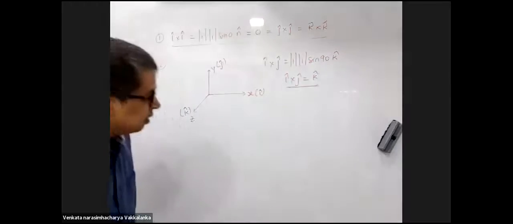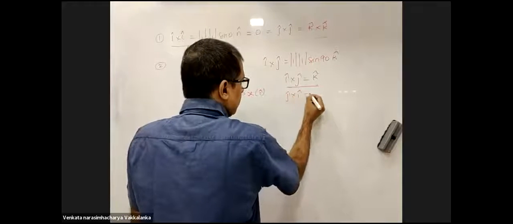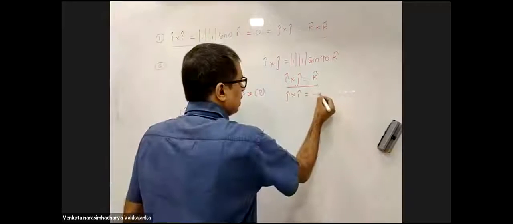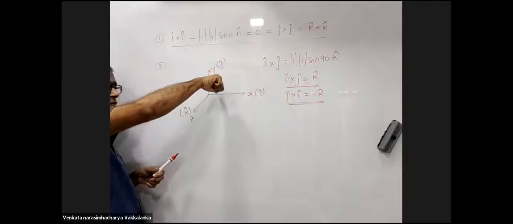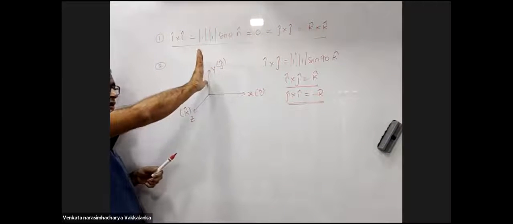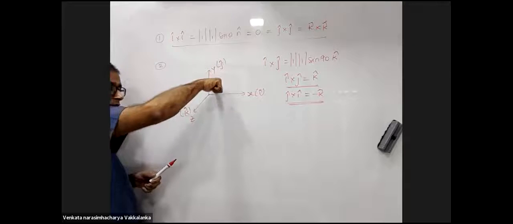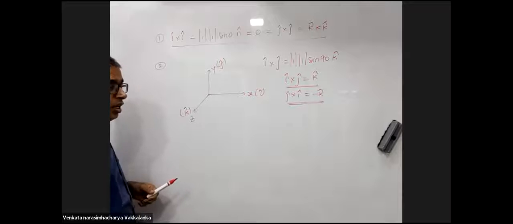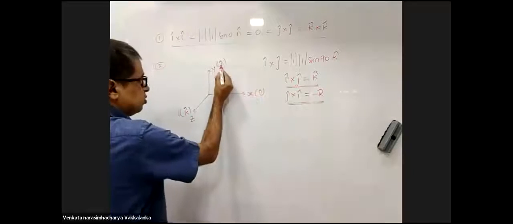Yes, sir. Suppose I ask for j cross I, how much will it be? Minus k cap. J cross I: place my four fingers on the first vector, rotate them towards the second vector. Thumb is perpendicular to the board inwards. J cross I is minus k. Now come to the next.